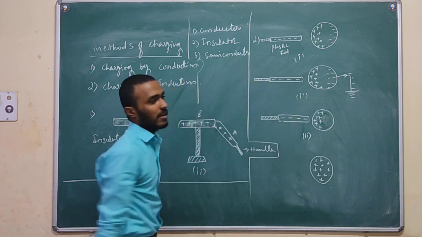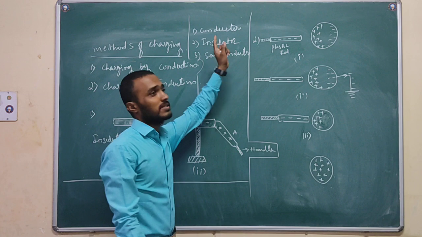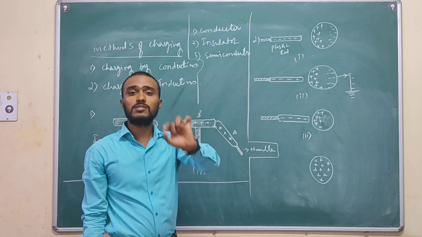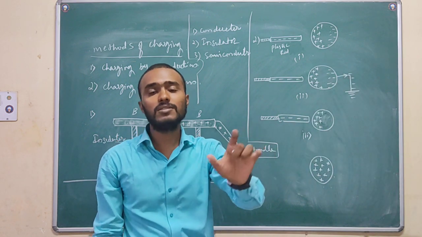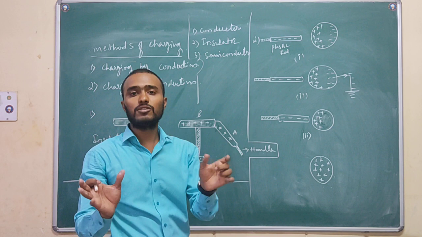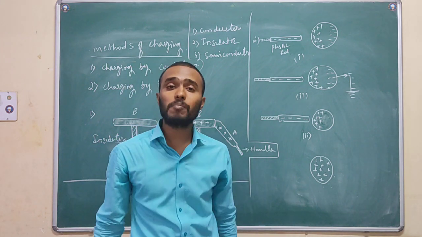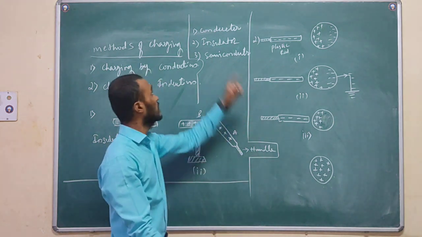You should have the idea regarding this. That's all. It is two basic things. A conductor is nothing but some bodies in nature which allow electric charge to pass through them. Such bodies we call conductors. An insulator is nothing but some bodies in nature which will not allow electric charges to pass easily. Such bodies we call insulators.